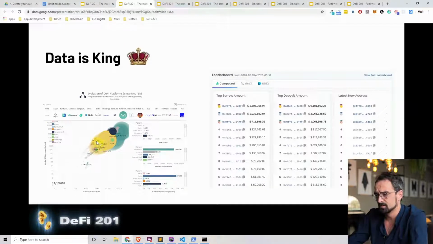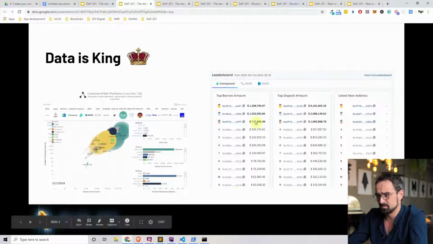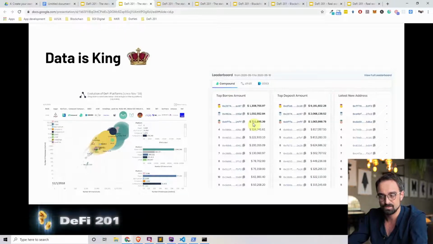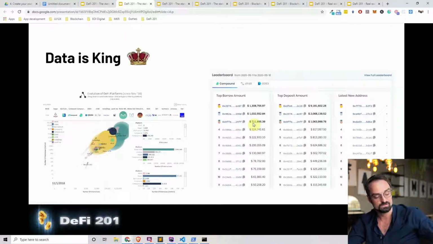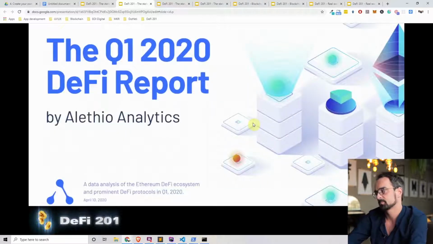You can see here that the top 10 have about 80% of the borrowing market, and that's very worrisome and needs to change. So that's something you need to be aware of. DeFi has a lot of opportunities, a lot of yield opportunities, but it also has some risk, and the risk is that we are too dependent on some big whales that are determining the market.